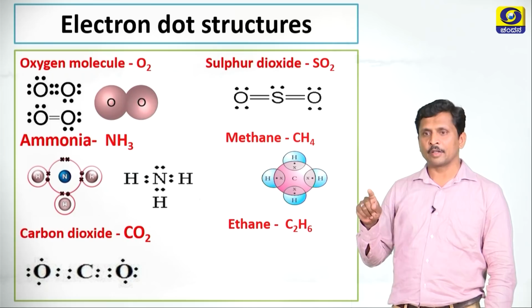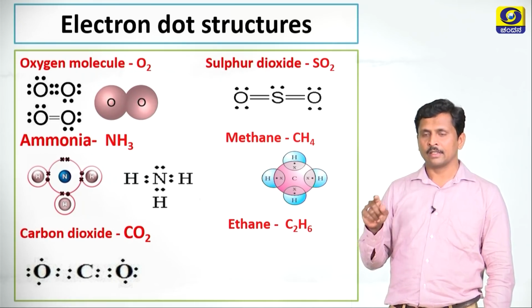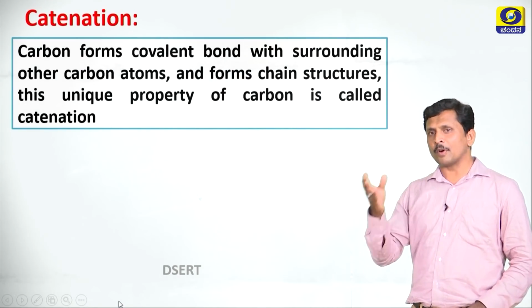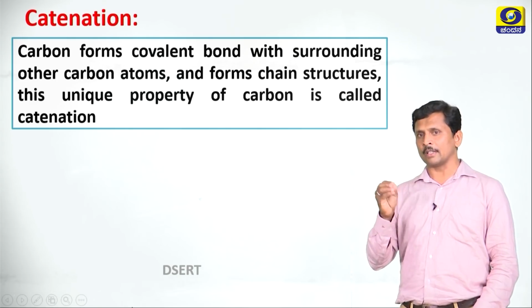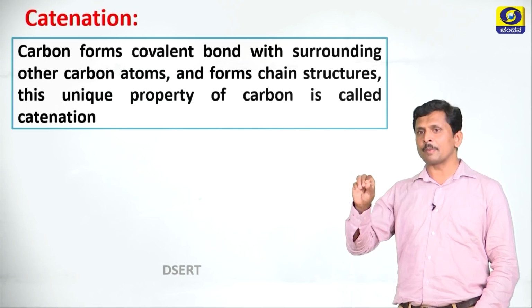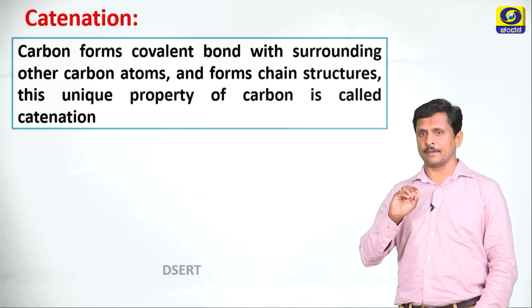Ethane, the molecular formula of ethane is C2H6. See the electron dot structure of ethane. What is catenation? Carbon forms covalent bonds with surrounding other carbon atoms and forms chain structures. This unique property of carbon is called catenation.